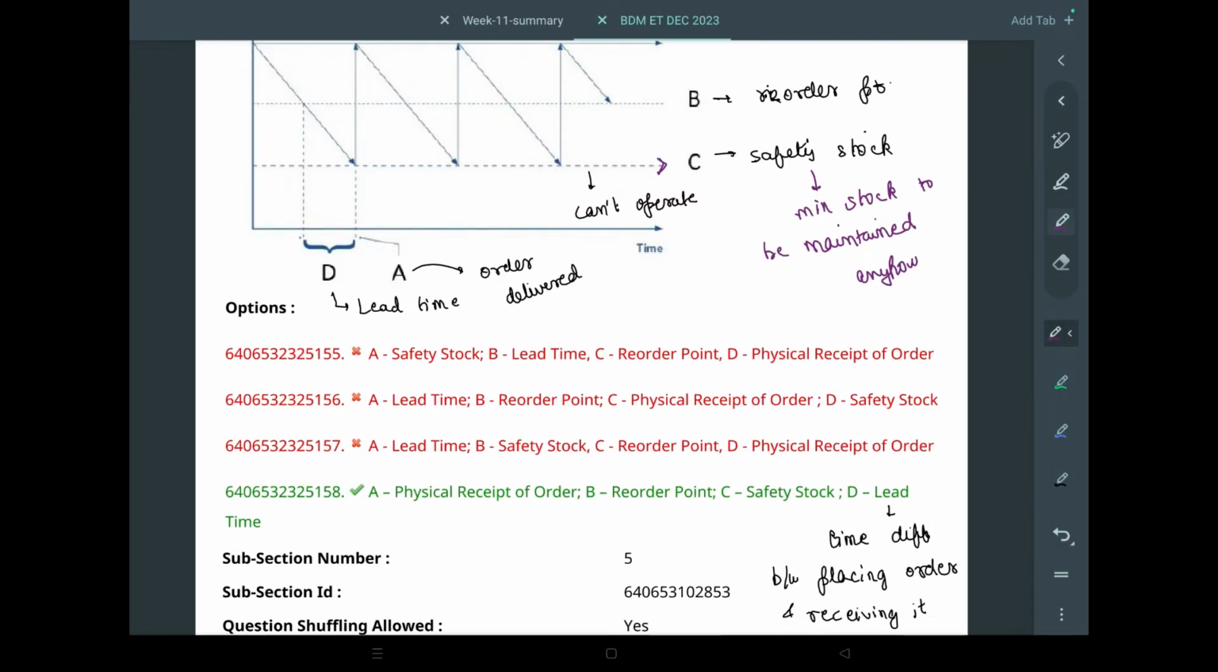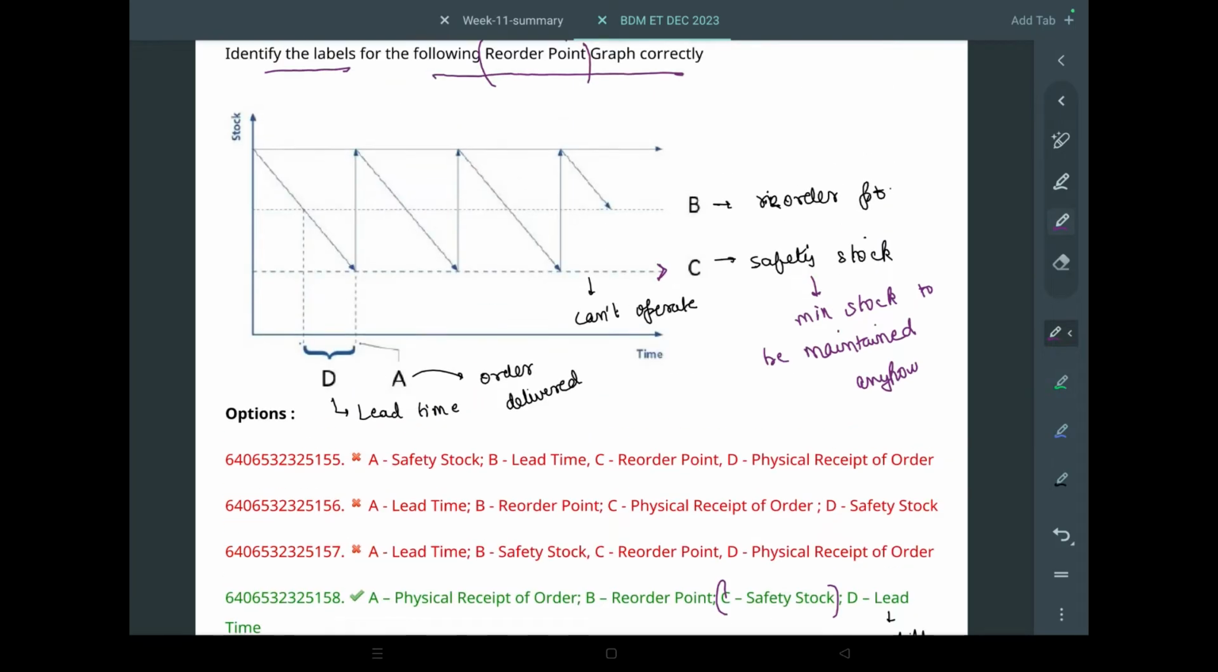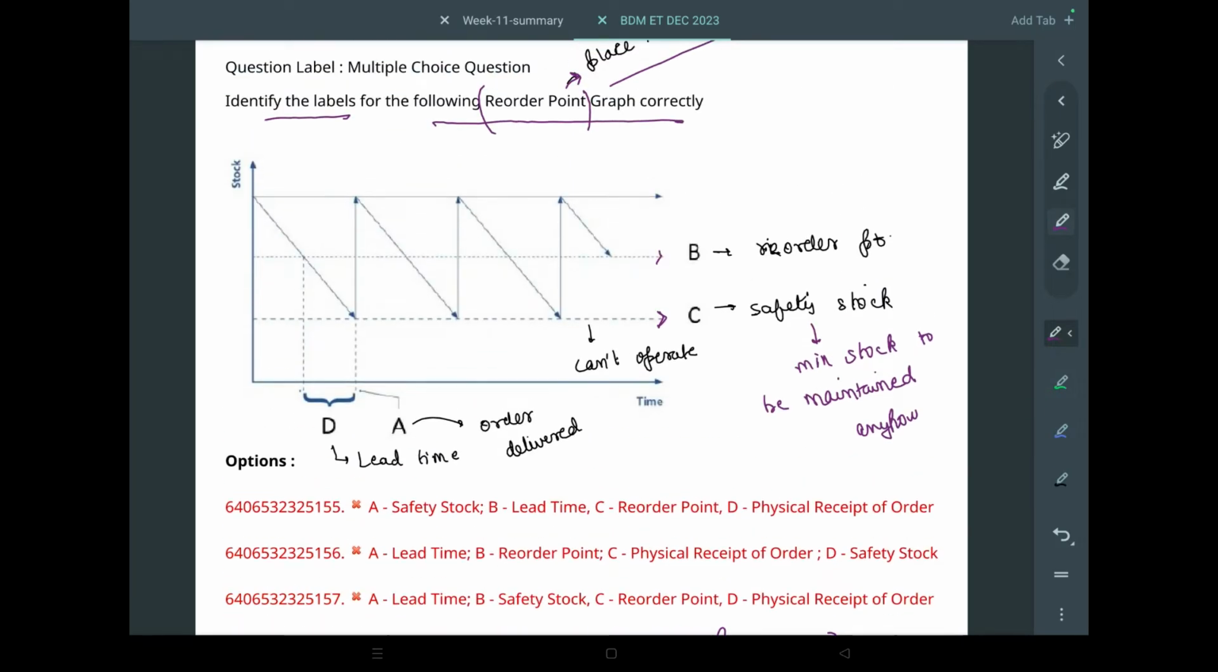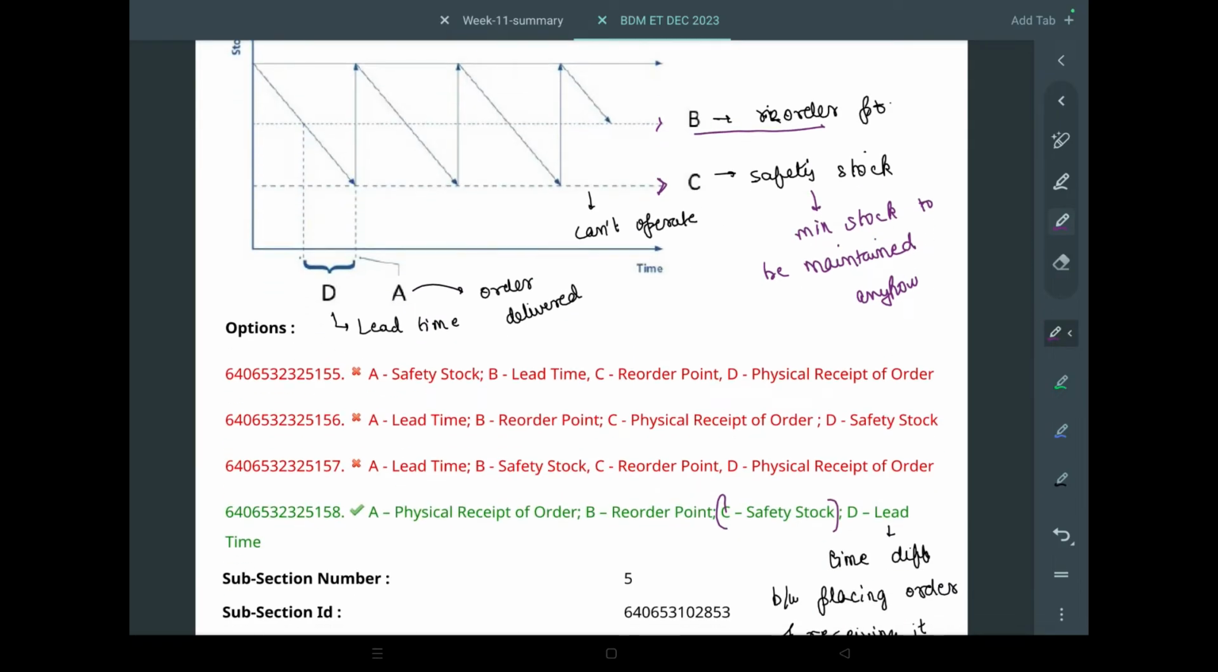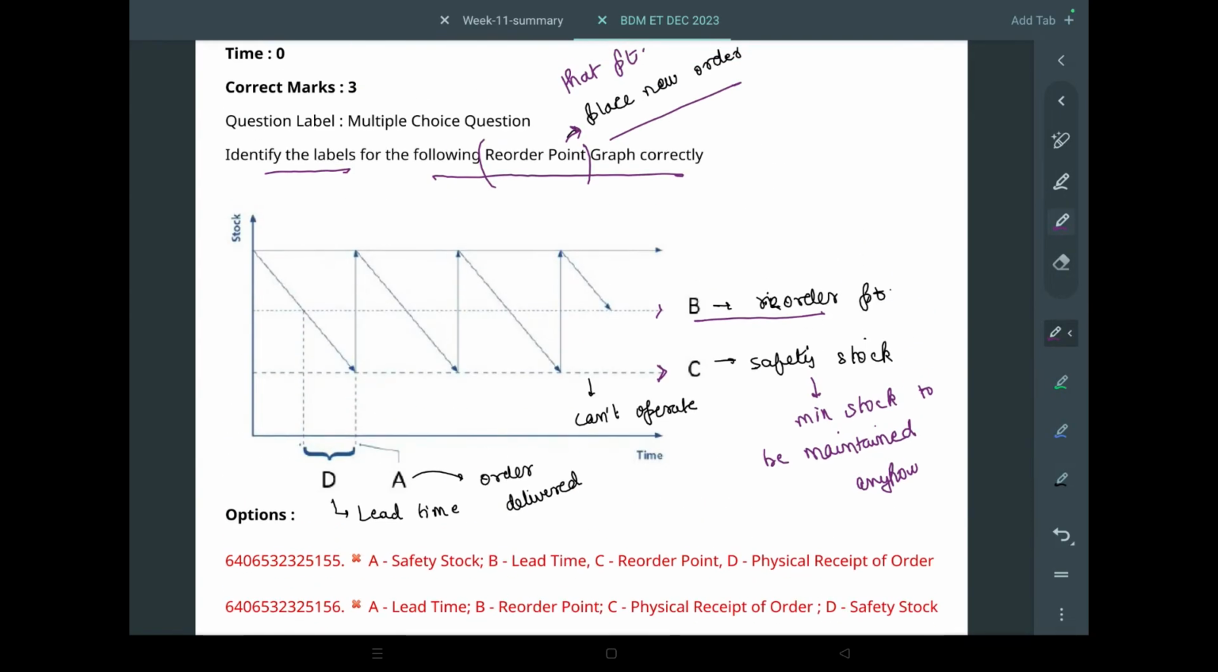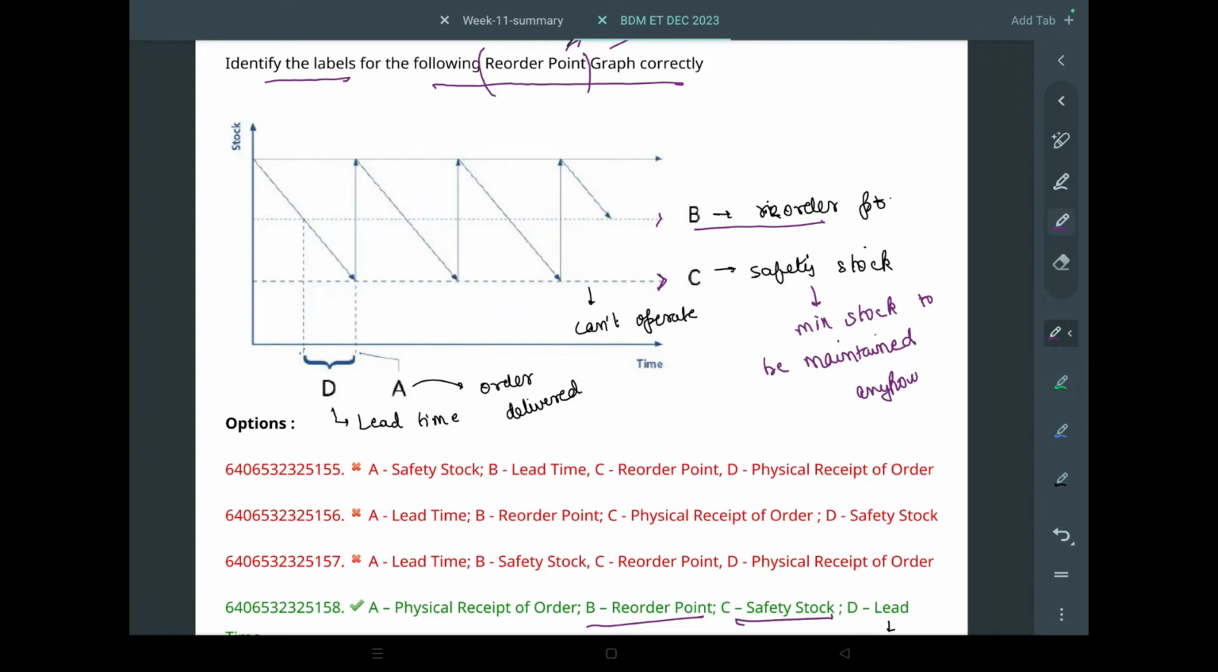So C is the safety stock. Obviously here we place the reorder, so B is the reorder point. Then comes D, which is the time interval. We place the order at this point, and the stock goes down because we haven't received the new order yet. Then the order comes and our stock goes back to full.